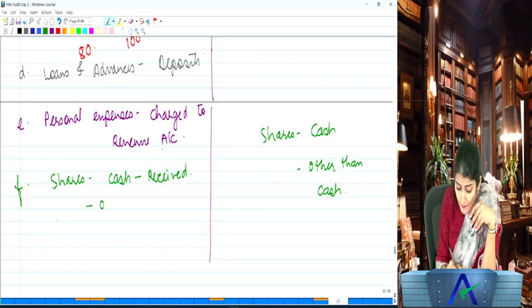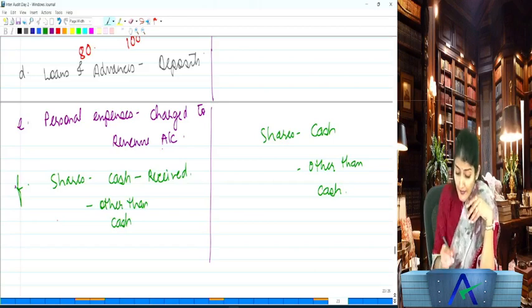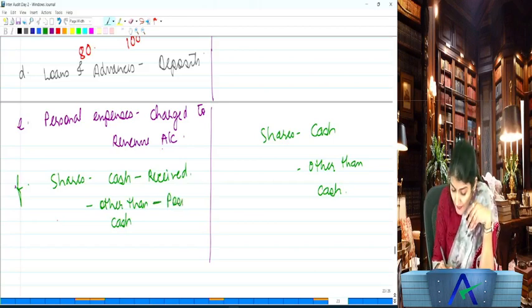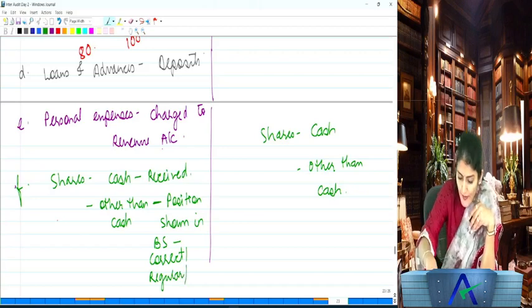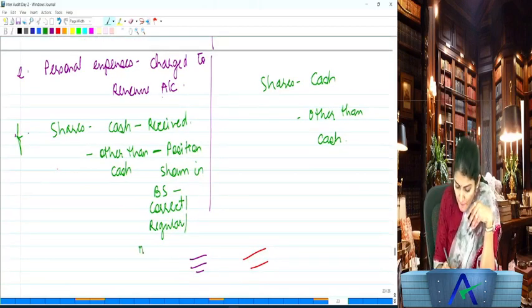And if shares have been issued other than for cash, or shares have been issued without consideration, then in that case, what does it say? Auditor, you need to inquire whether the position shown in the balance sheet of the company is correct, is regular, and is not misleading.